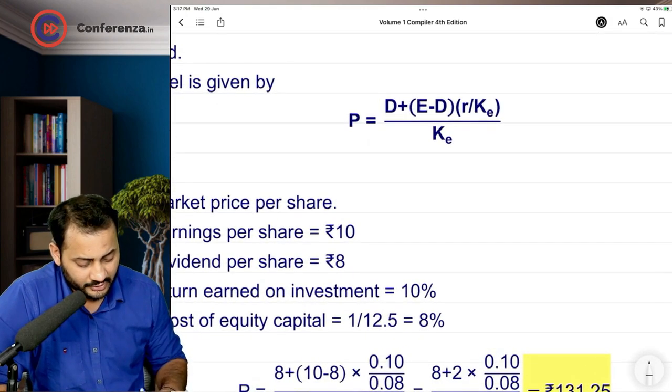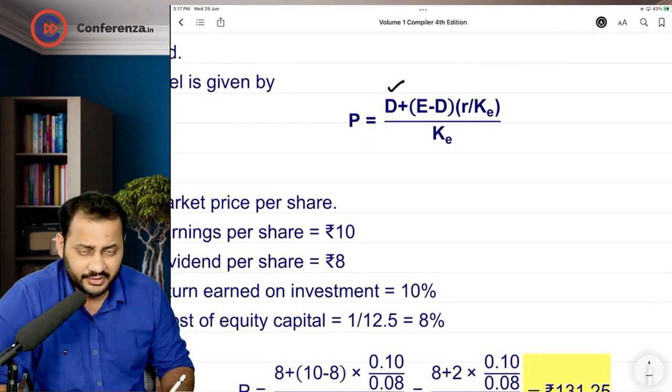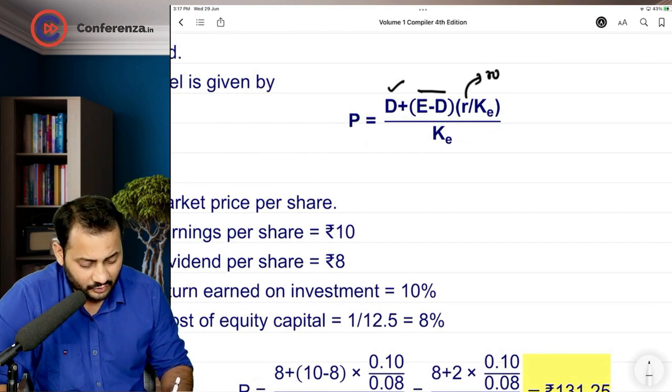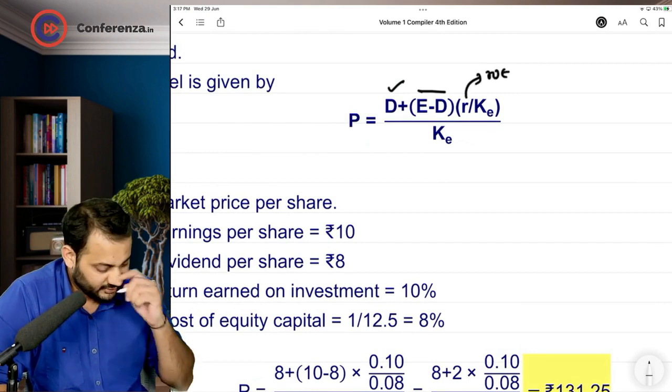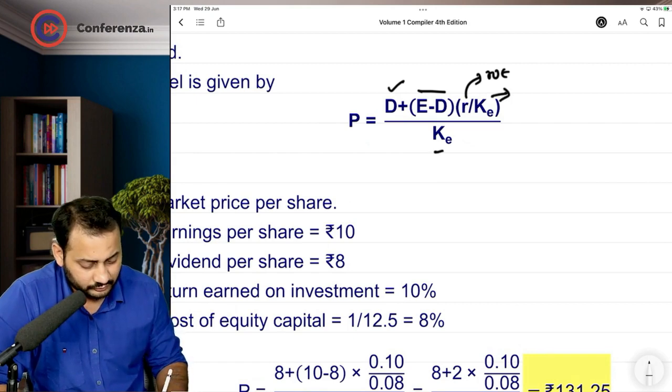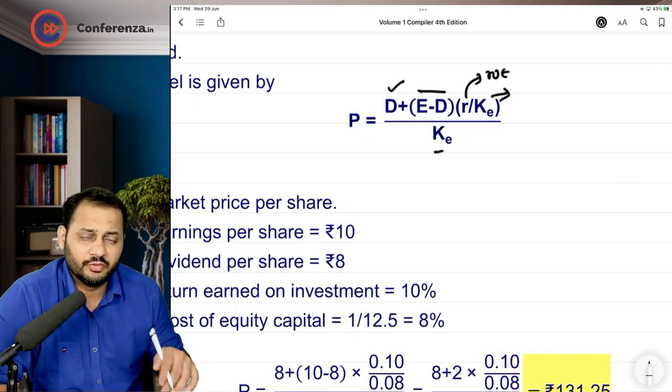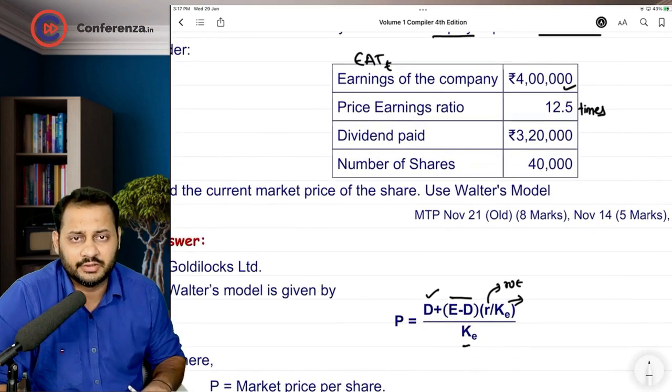If you see, the Walter's model looks like this. This is the dividend amount. This is the retention part. This R means ROI or ROE, return on equity. This is the cost of equity. And this is the cost of equity. So before moving ahead, you need to understand a few things here.